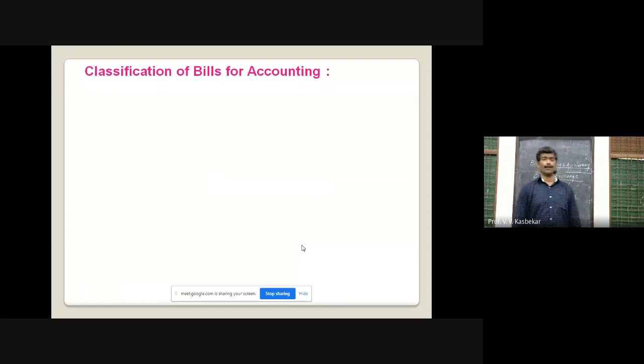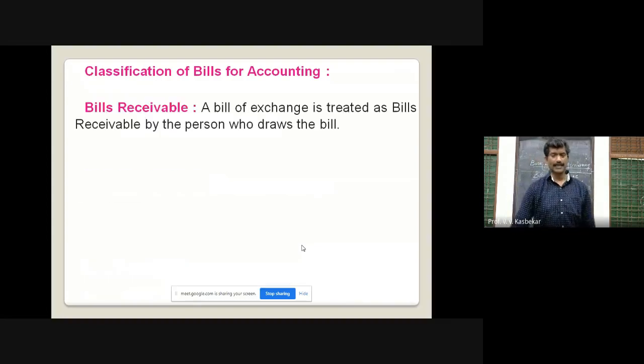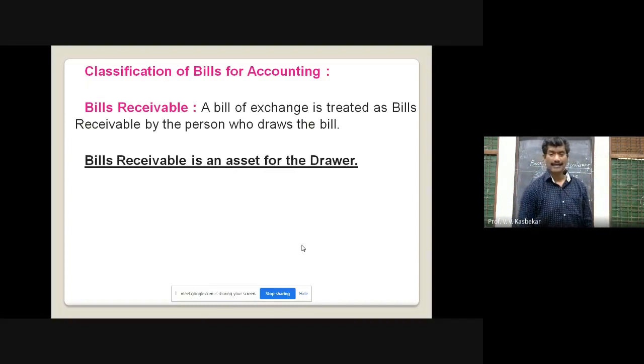Classification of bills for accounting. Let us see how the bill of exchange is classified for accounting purposes. You can see bills receivable. The bill of exchange is treated as bills receivable by the person who draws the bill, that means the drawer or creditor. For the drawer, that bill of exchange is bills receivable, and bills receivable is an asset of the drawer, and it is shown by the drawer on the asset side of the balance sheet.